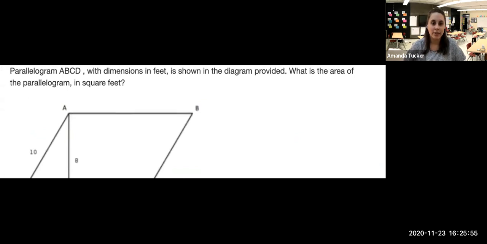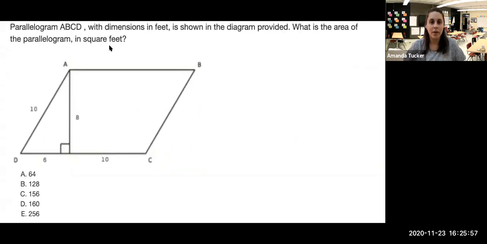All right, this next math question is talking about a parallelogram with dimensions in feet shown in the diagram provided. What is the area of the parallelogram in square feet? So when we're finding an area of a parallelogram, the formula that we use is area equals base times height. Base is just how long the bottom is, and height is how long it is vertically from a line that's basically perpendicular to the ground.